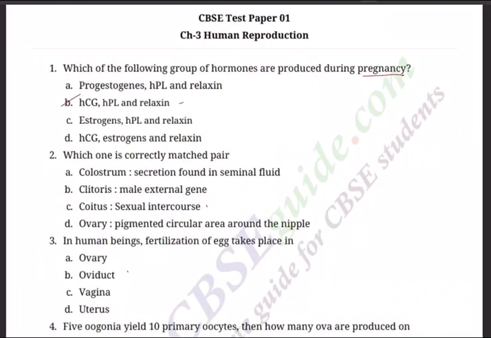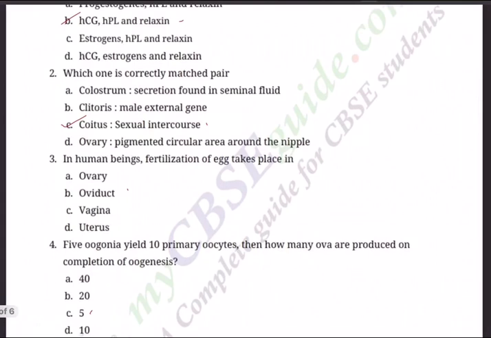Question 2. Which one is correctly matched? A. Colostrum, secretion found in seminal fluid. No. Clitoris, male external genitalia. No. Coitus, sexual intercourse. Of course, the technical word for sexual intercourse is coitus. Ovary, pigmented circular area around the nipple. All are wrong.